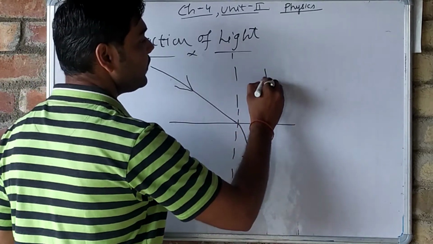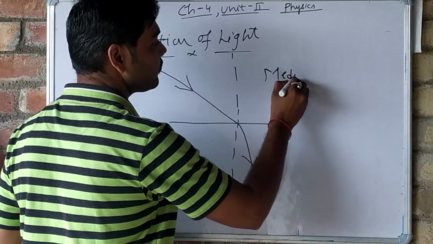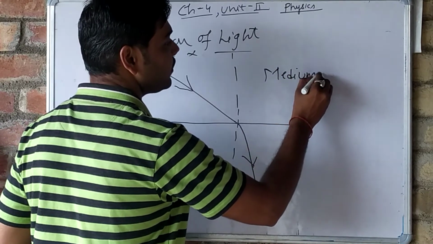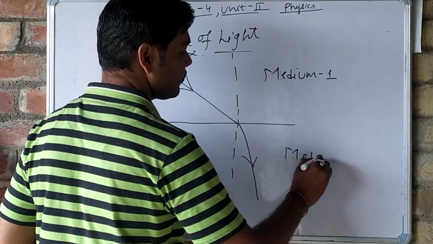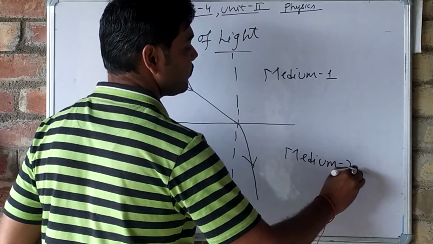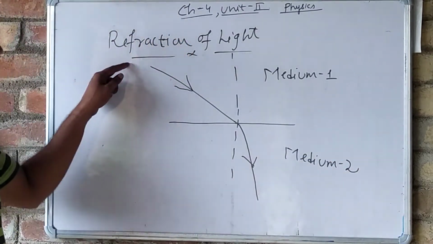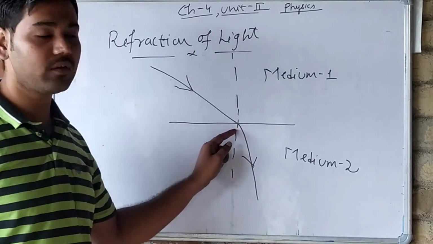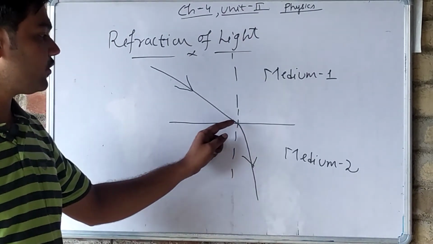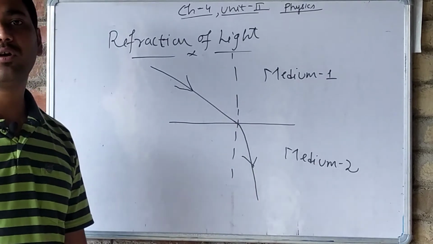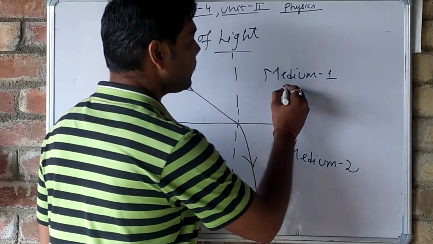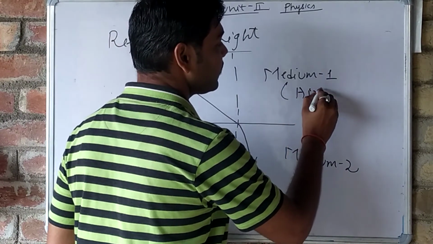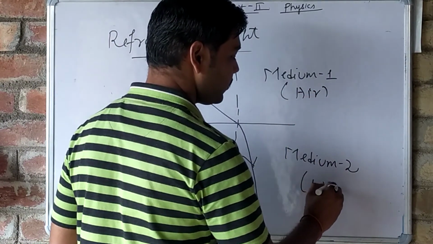This is medium 1. This is medium 2. So a ray of light strikes a plane surface, and after striking, it will go into the other medium. Suppose the first medium is air and the second medium is water.